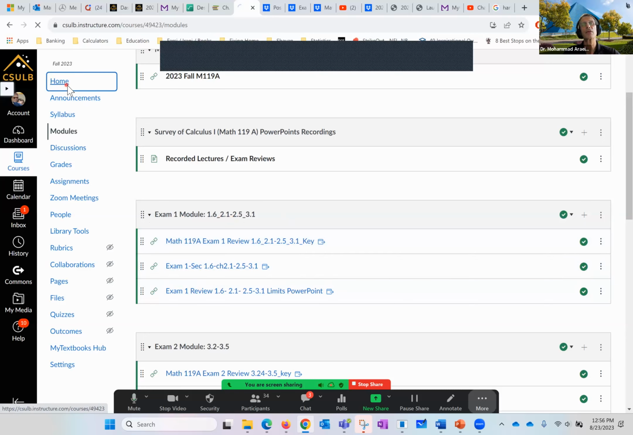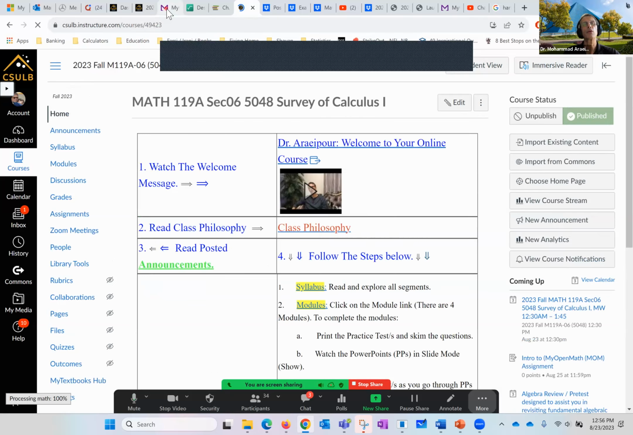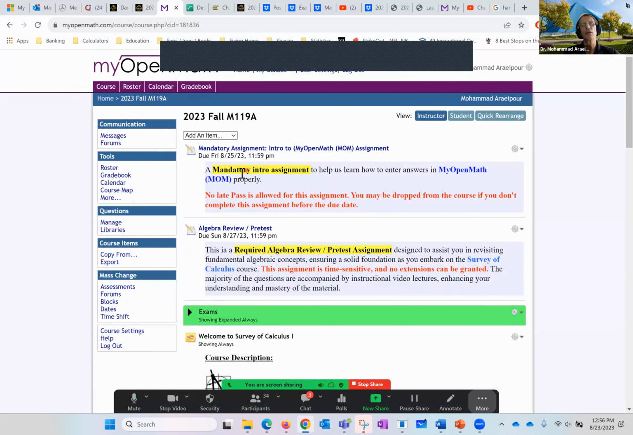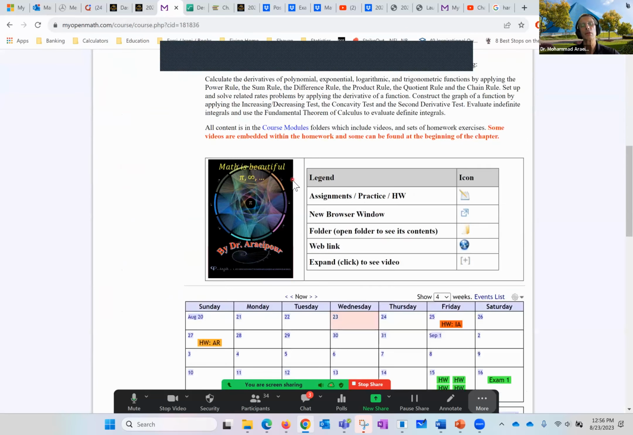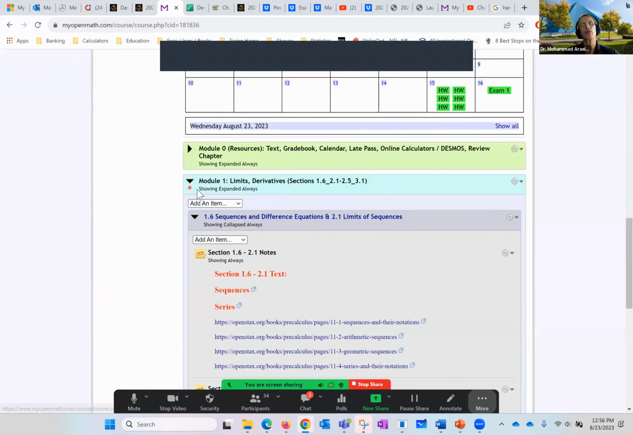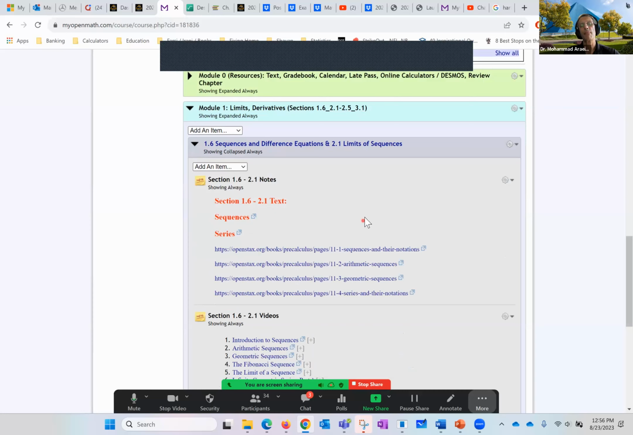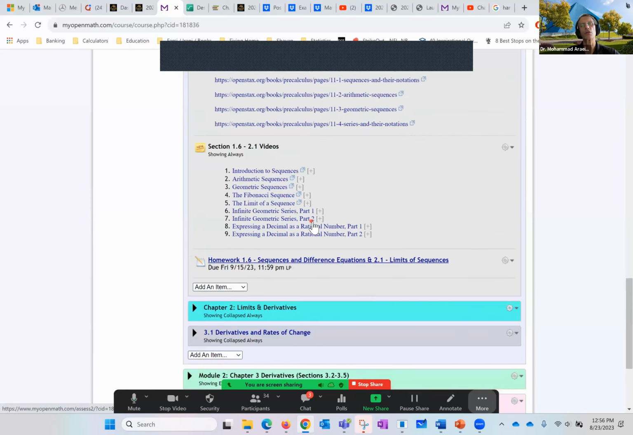So that's the Canvas. And when you go to my OpenMath, you start with the introductory assignment to MOM, algebra review. And whenever you're ready, you start with module 1. Remember, module 0 is all about resources. Module 1 starts with some objectives and lecture notes. You can find the text here, and then the videos and the actual homework starts here.